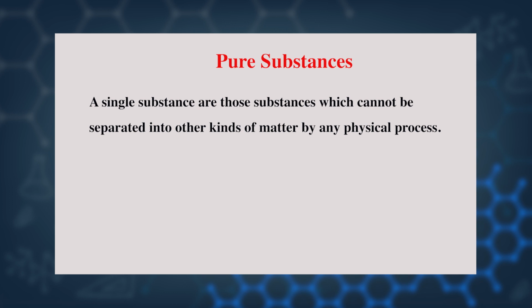A single substance which cannot be separated into other kind of matter by any physical process is called a pure substance. Dear students, please pay attention to this particular word. What is the meaning of pure substance? A single substance. It means a single substance which cannot be separated into other kind of matter. Understood? And what are these? These are elements and compounds.